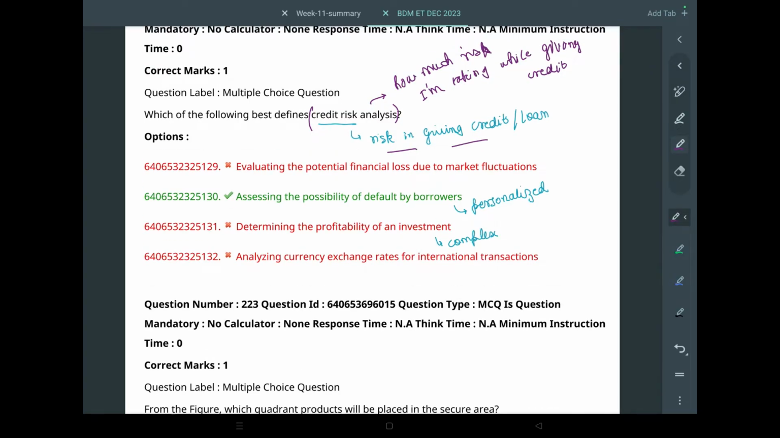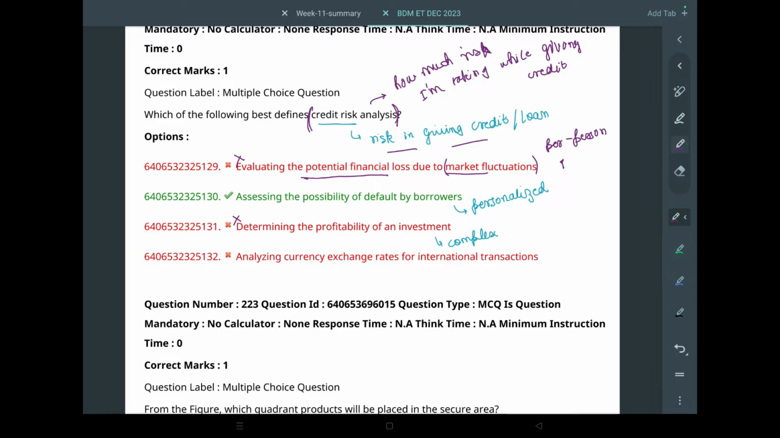So evaluating the potential financial loss due to market fluctuation. Not necessarily, okay, market fluctuation is more generalized. When we talk about credit risk analysis, we say per person. Like if I'm giving a particular loan to a person, then I need to know what his capabilities are and not about how the market is behaving or anything like that. So we don't need this.